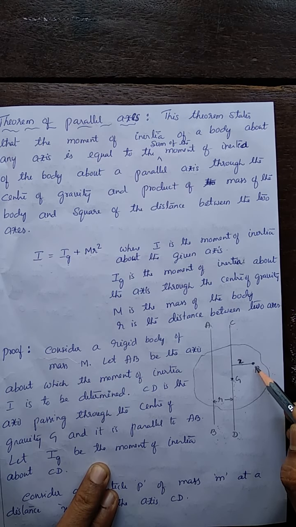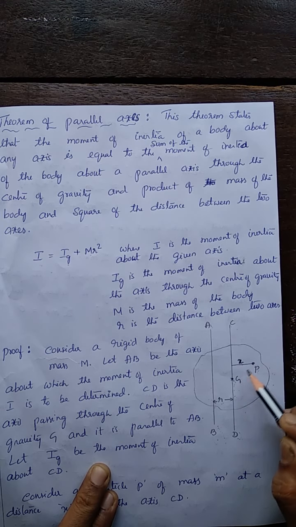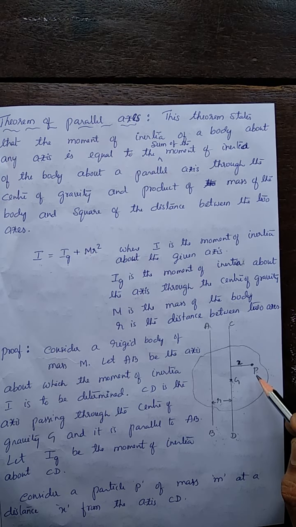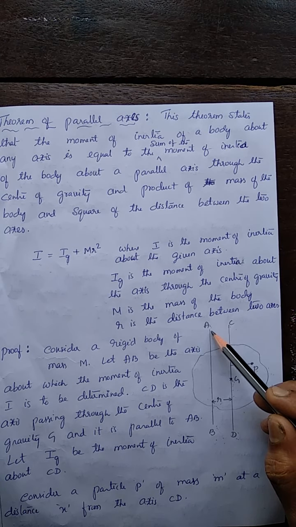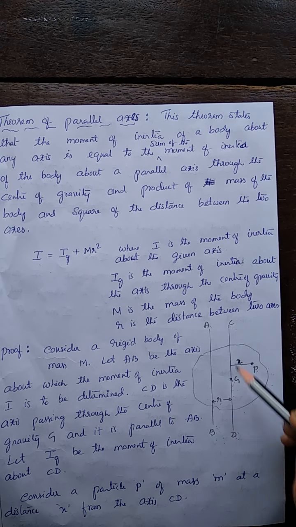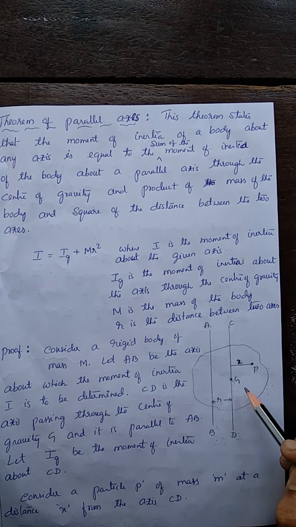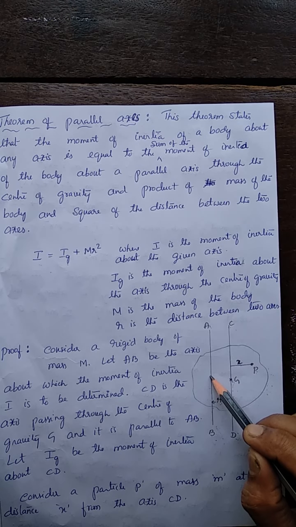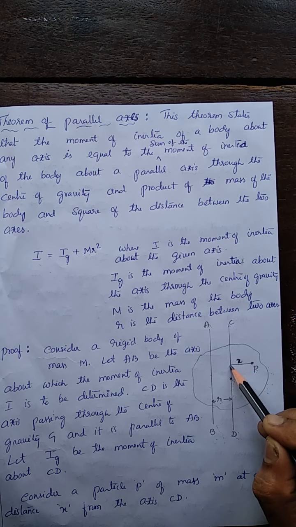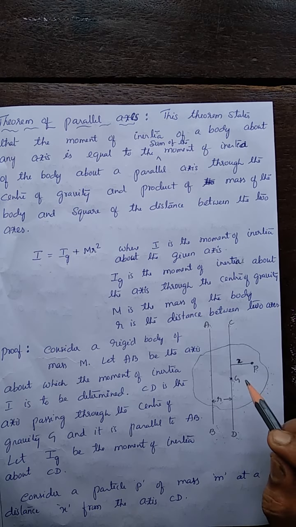Now what is the moment of inertia of this particle about CD? mx square. Definition is mass into distance square. So mx square gives the moment of inertia of that particle from the axis CD. Now the given axis is AB, which is parallel to CD. The moment of inertia of this particle of mass m about AB is m into square of the distance between the particle and the axis. What's the distance here? This one is x, this one is r, so the distance is x plus r.